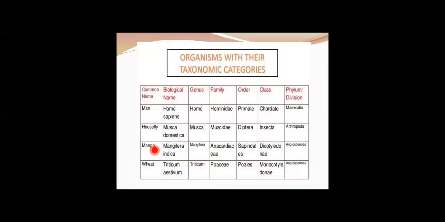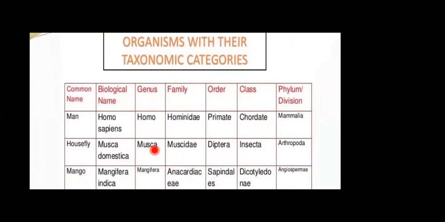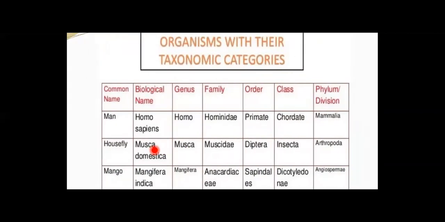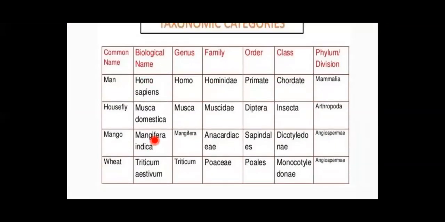Let us go to the next slide. So in this slide, you can see a tabular column in which organisms with their taxonomic categories are depicted here. This is directly taken from your textbook. So the table expresses the common name, biological name, genus, family, order, class. That means the systematic classification of different examples like man, housefly, mango, wheat, etc.